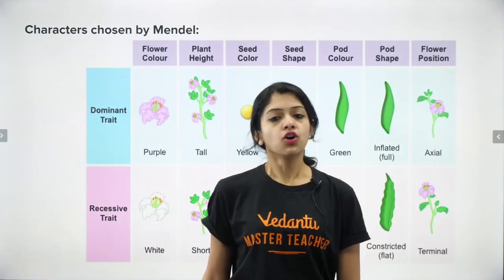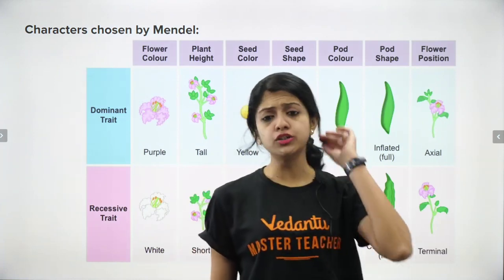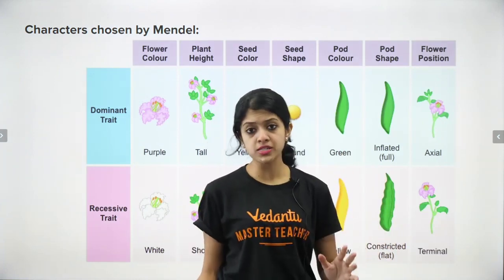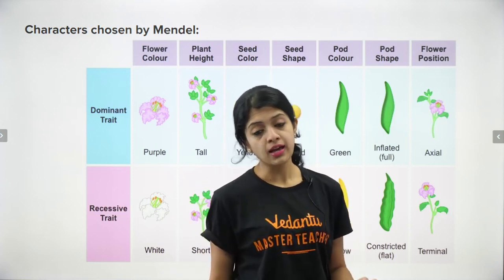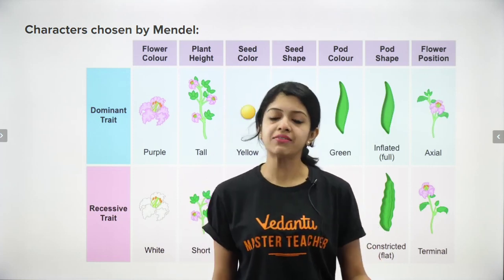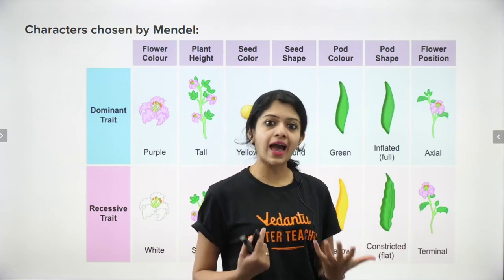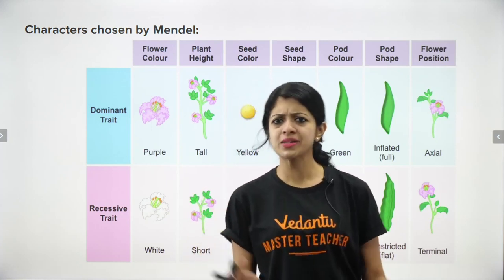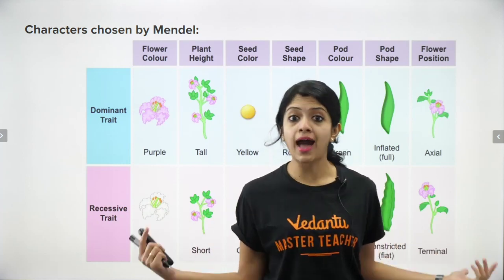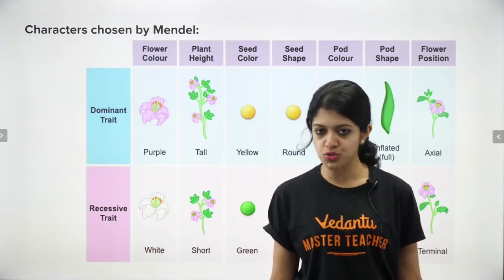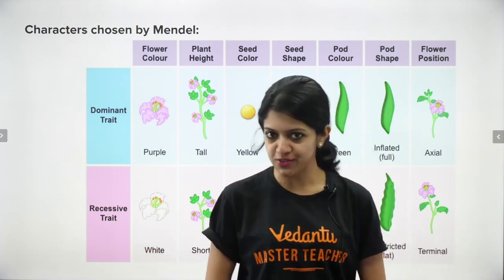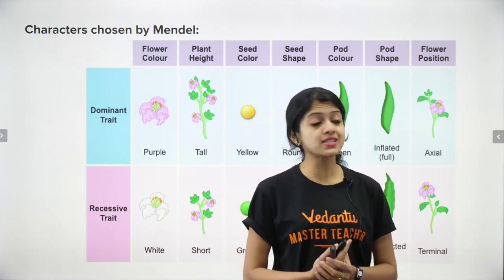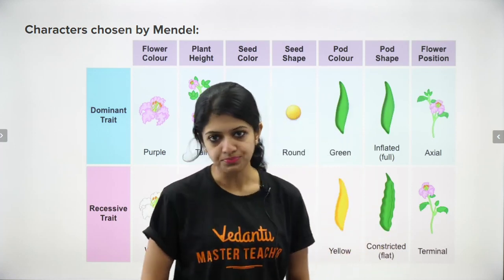Okay, going ahead, what did Mendel do in his set of genetic experiments? As we know, Mendel was an Austrian monk who was very interested in botany and mathematics, in gardening and mathematics. So his casual set of experiments have laid the foundation for what we know today as the principles of genetics. He chose the garden pea plant, which is botanically called Pisum sativum.